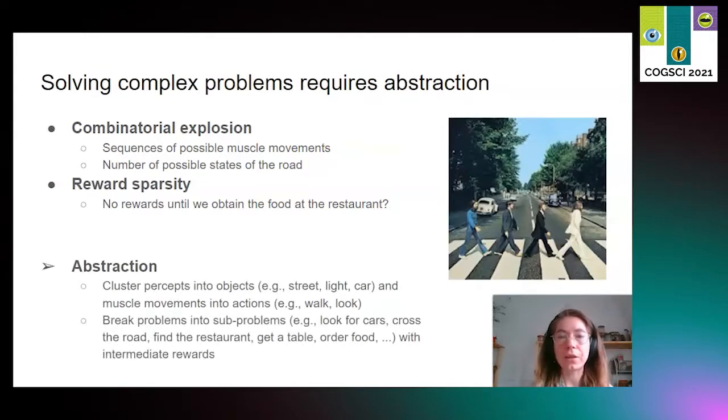Abstraction clusters individual basic features into objects, so instead of representing the street in terms of pebbles and leaves, we represent it in terms of cars and pedestrians, and the planning problem has way fewer variables and becomes solvable. This is how abstraction can remedy combinatorial explosion. Abstraction can also break problems into subproblems. Instead of having to successfully cross the road in order to get a teaching signal, we individually learn how to walk, how to look for cars, and how to evaluate each step along the way. This is how abstraction helps with reward sparsity.